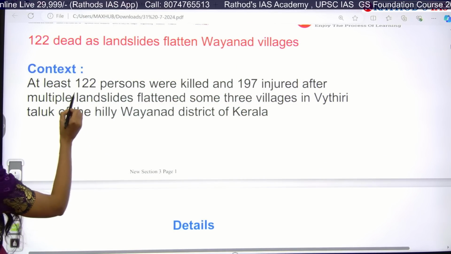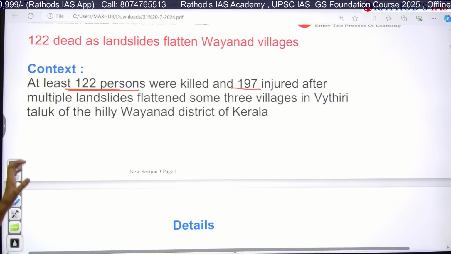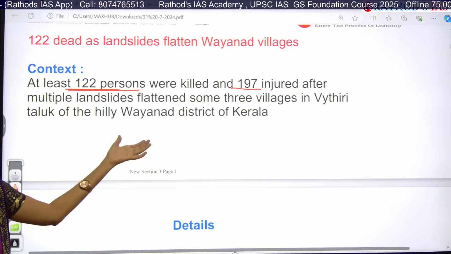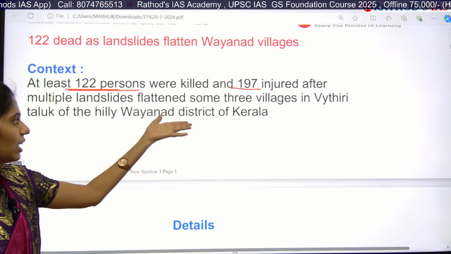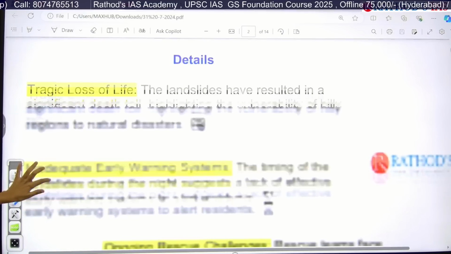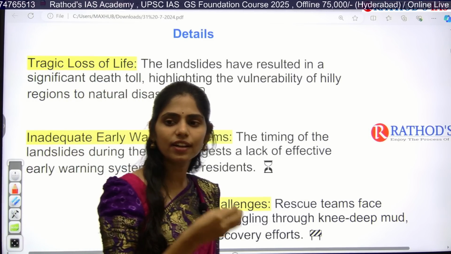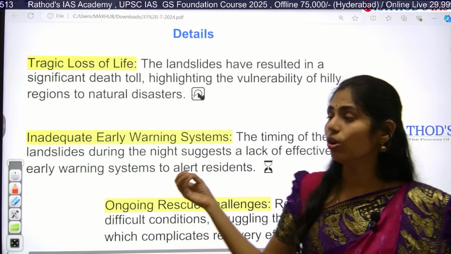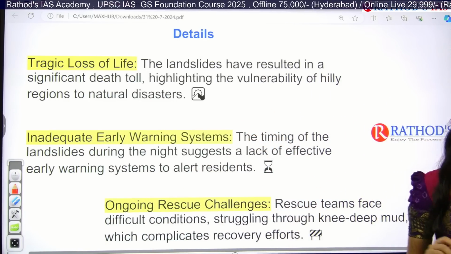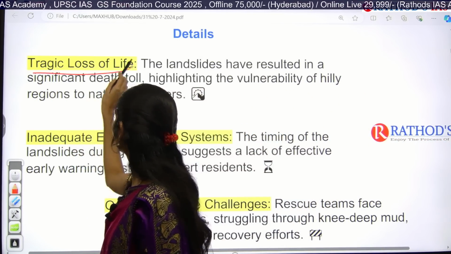This article is saying that 120 people were killed and more than 197 people were injured in multiple landslides which flattened 3 villages of the Wayanad district in Kerala. Whenever you are writing your answers in disaster management, try to include recent examples, and you have to know the district names also. This article is saying that there is tragic loss of life.